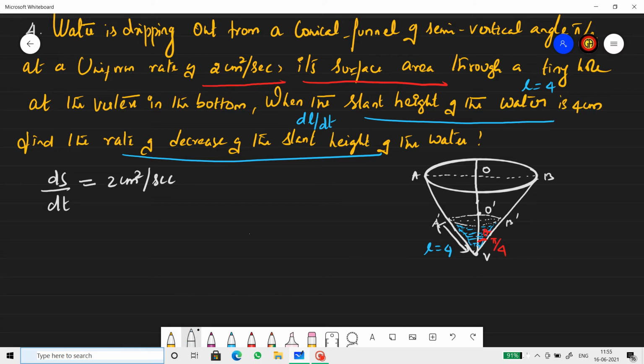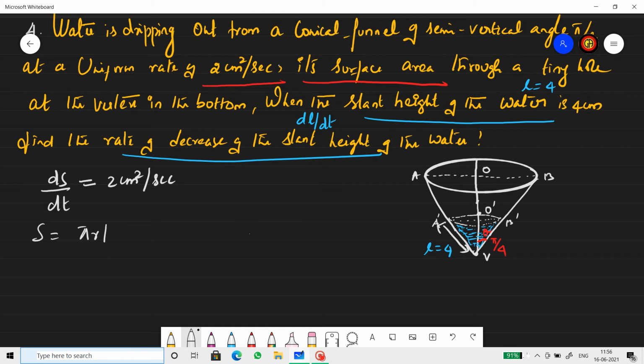Let's start the working. Now, what is CSA of a funnel or CSA of a cone? CSA of a cone is pi r into L, right? So if surface area is changing, it must be changing with respect to time, radius or L. Here it clearly says that it is changing with respect to time because the rate is given per second.